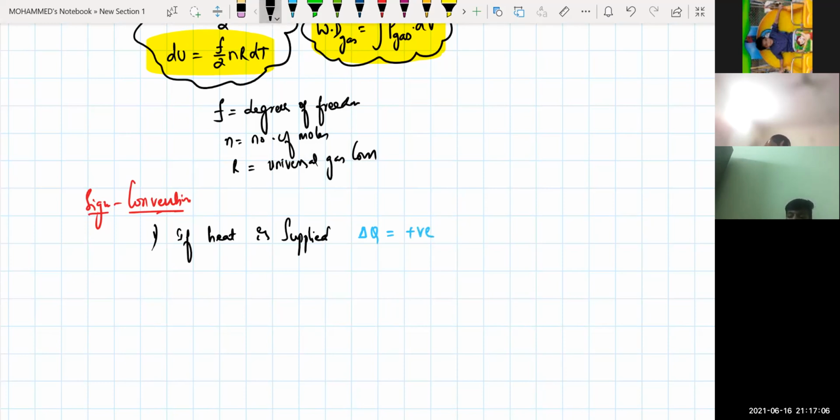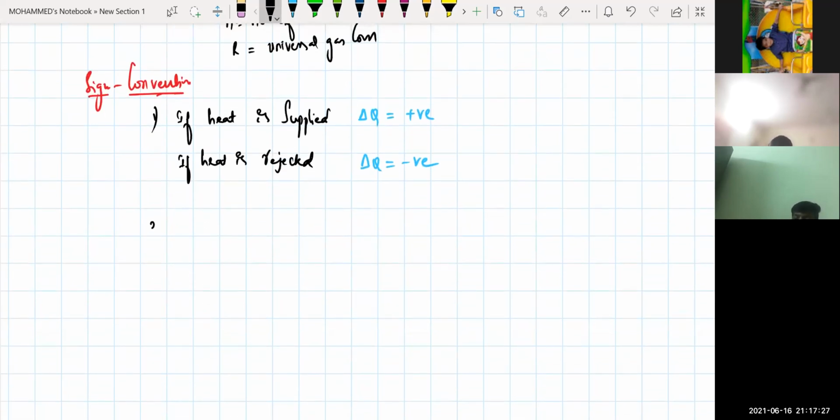If heat is being supplied, delta Q will be positive. If heat is being given to the system, positive. Only if heat is rejected, if I take heat out, delta Q will be negative. Delta Q will be negative in the first case.